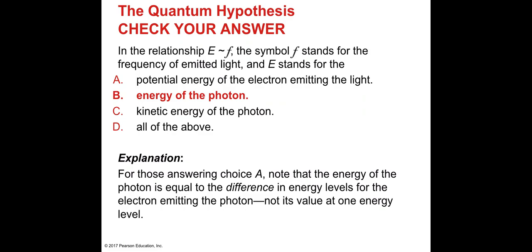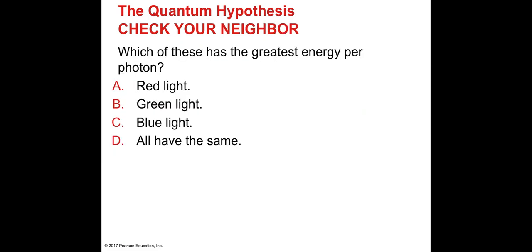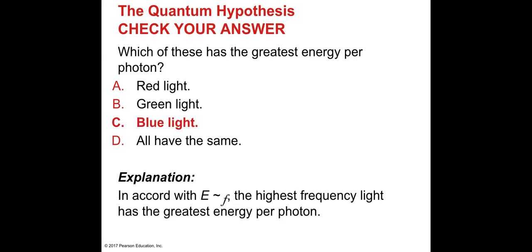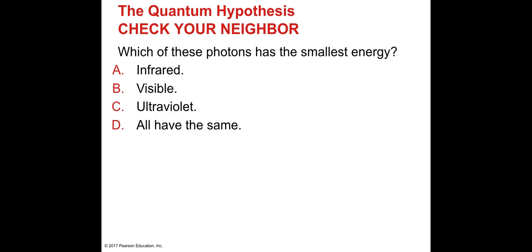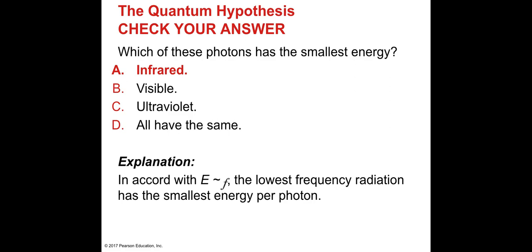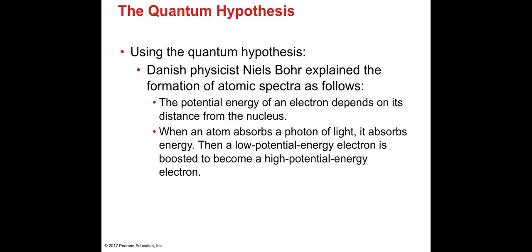The energy emitted by a quanta is called a photon. So which of these has the greatest energy per photon? Which of these has the greatest energy? Blue light. Blue light has the greatest energy. Why? Because it has the highest frequency. Which of these photons has the smallest energy? Infrared has the smallest energy.